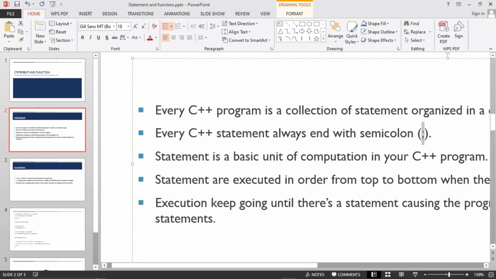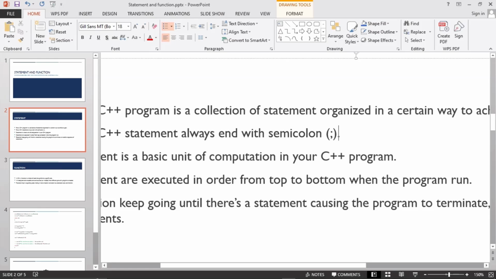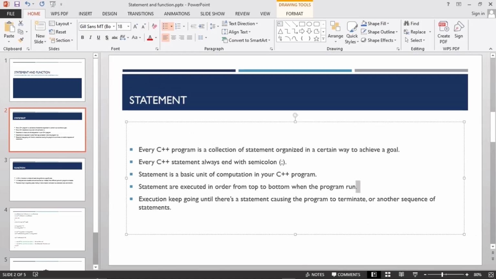Every statement usually has this semicolon to say I am done with that particular statement. Just like this one, I am done with this particular line, so I put a full stop and move to the next statement. That is how a semicolon affects a statement.